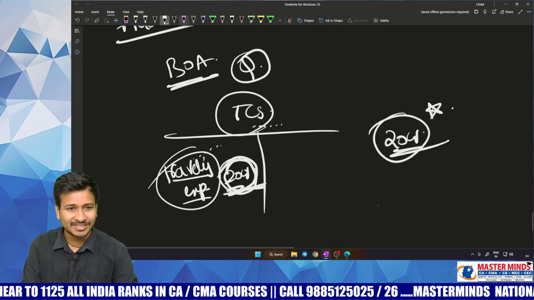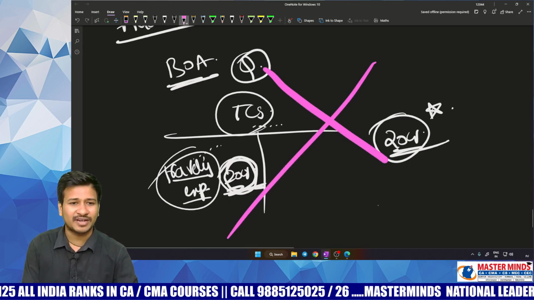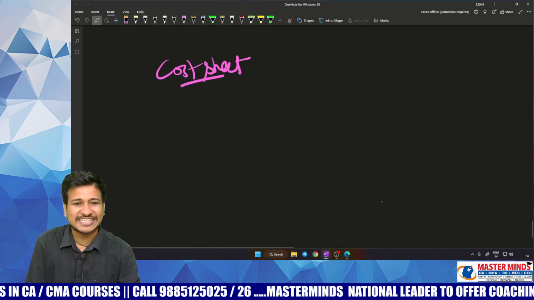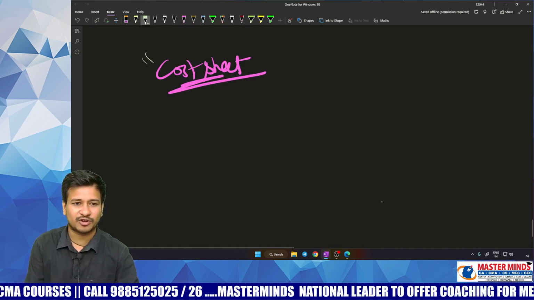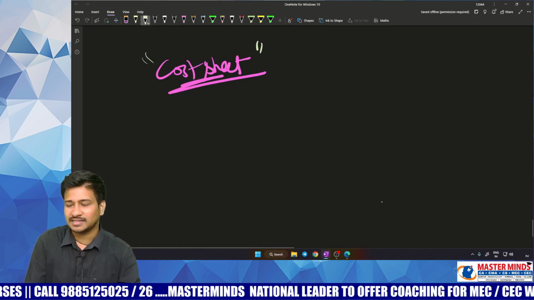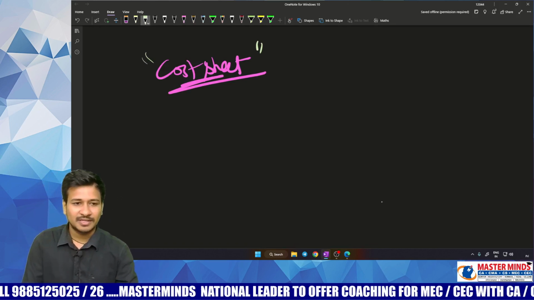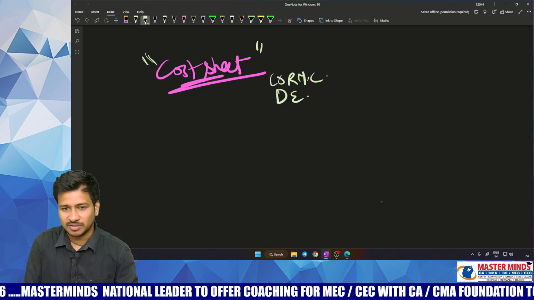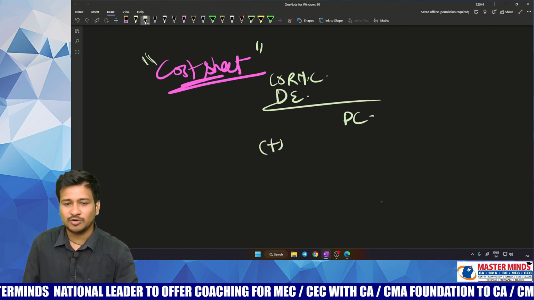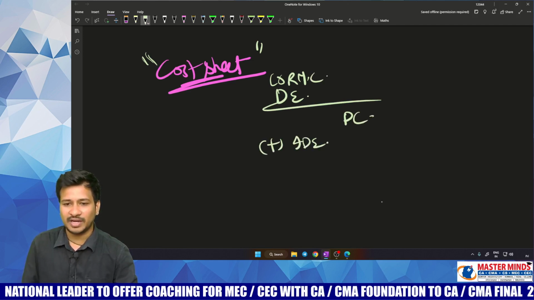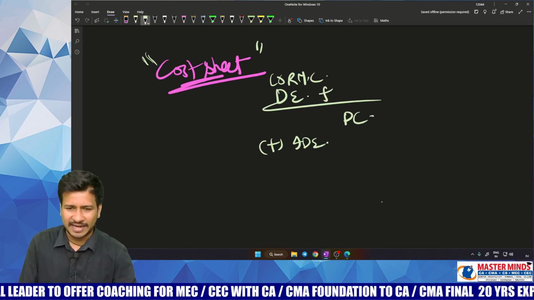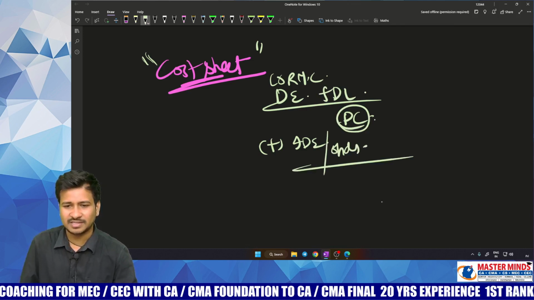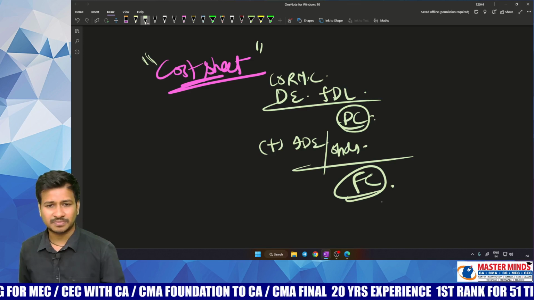But my dear children, this is extremely different when compared to cost audit. Hope you know something called cost sheet. I hope you know the meaning of cost sheet; you might have already done it in your CMA Inter. Coming to the cost sheet, you have all the direct expenses, the cost of raw materials consumed, direct expenses and direct labor, which constitute prime cost, and then you go with indirect expenses or overheads, which constitute factory cost. For your kind information.